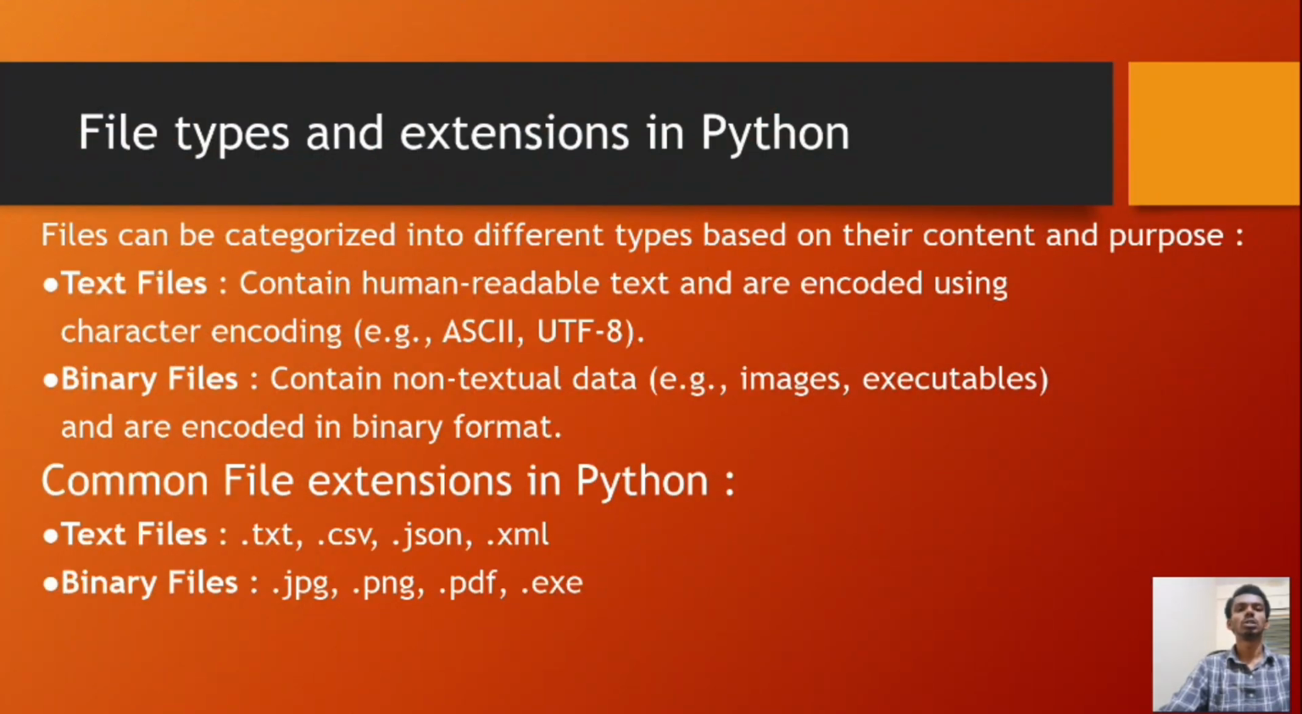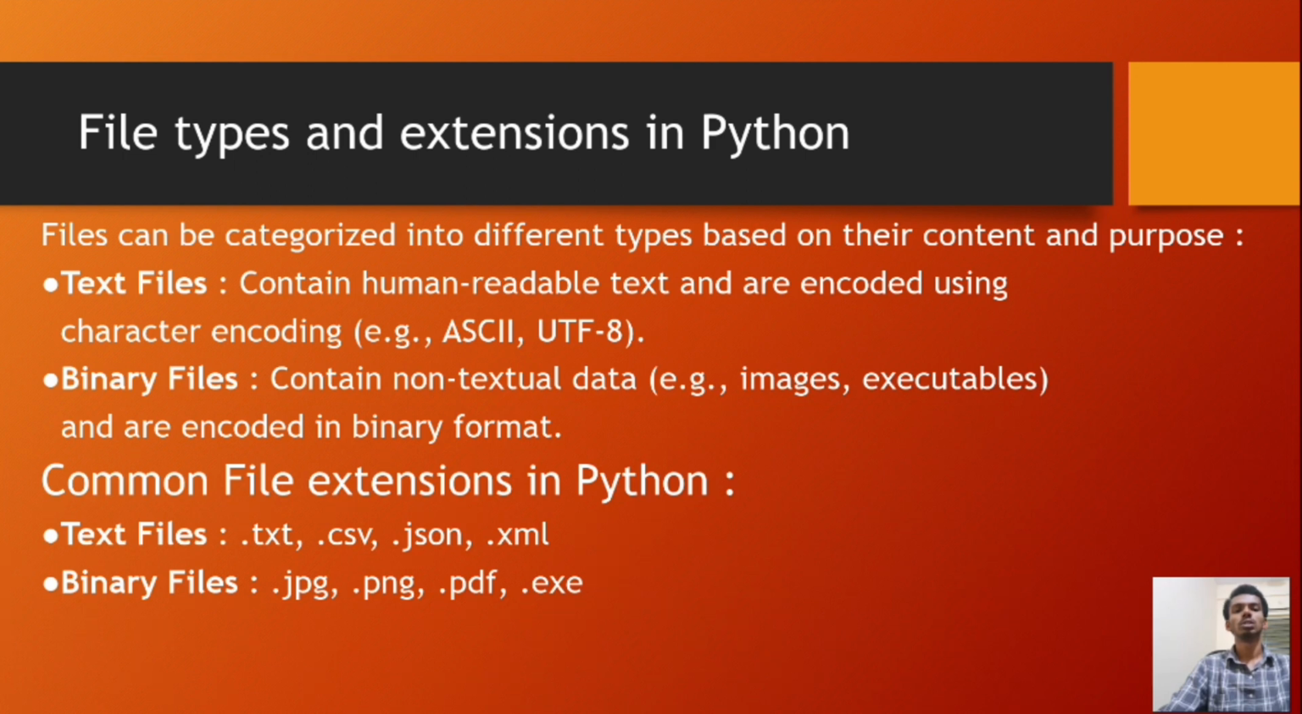File types and extensions in Python. Files can be categorized into different types based on their content and purpose. Text files contain human readable text and are encoded using character encoding, for example ASCII, UTF-8. Binary files contain non-textual data, for example images, executables, and are encoded in binary format.